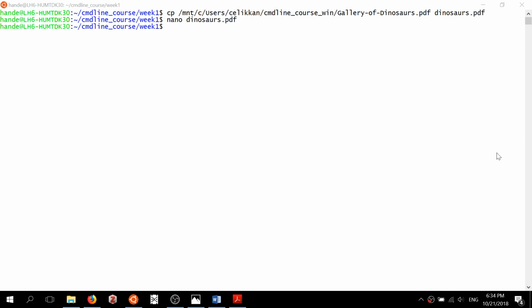Before we end this video, let's talk about two more important points. The first one is that .txt files, as we have seen here, are text files, but those are not the only text files. Another very important class of text files is actually the code files or the script files. So the code files that we write our code, for example, in C, Python or Java, or script files like Bash or Python or Perl scripts, they are also written as text files. We will talk about them in detail in following weeks as well.